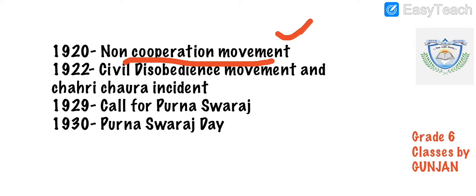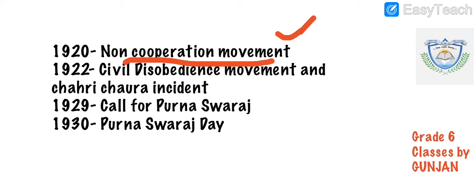No help should be given, because during the First World War, Indians took part and helped the Britishers, thinking that if they helped them they would get something back and get dominion status in India. But this did not happen.